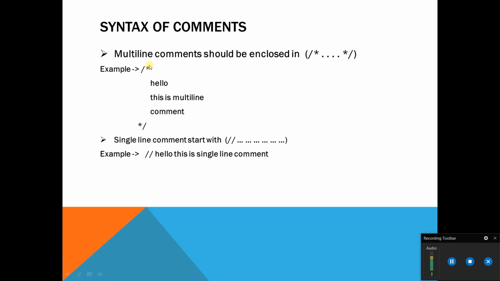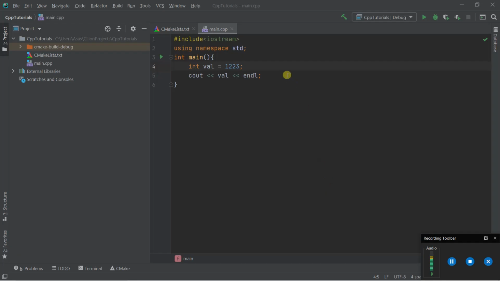For example, here we start our comment, so we write the starting symbol of our comment. Here is forward slash and star, then we write the comment: hello, this is multi-line comment, and then we end the multi-line comment. So this is the example of multi-line comment, and let's take a look at single line comment. A single line comment starts with double forward slash, and you write your comment after it. For example, double slash and then: hello, this is single line comment.